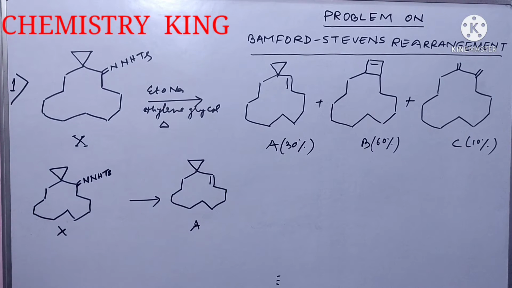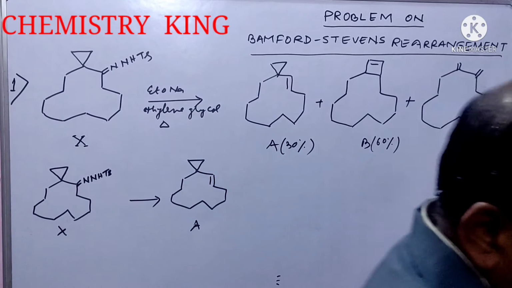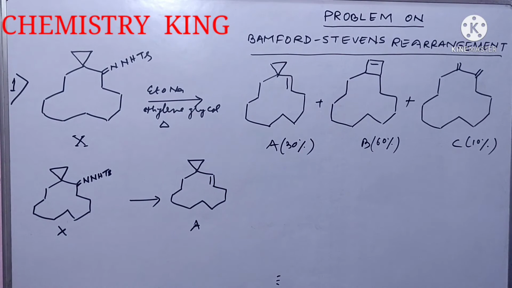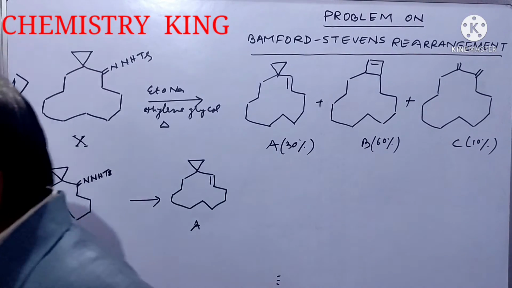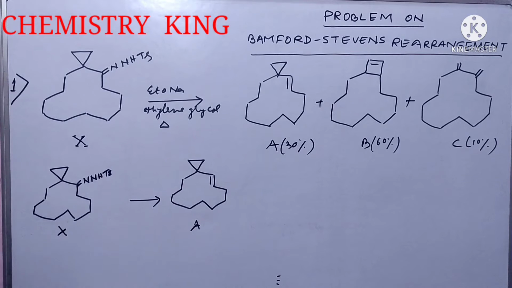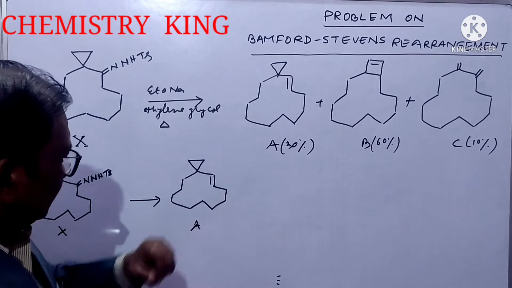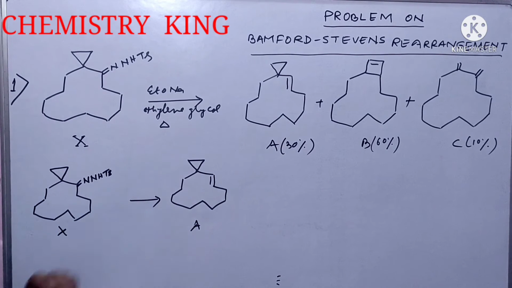Okay. Now in mechanism, it is A. You are quite acquainted with A. But we have to discuss its mechanism.